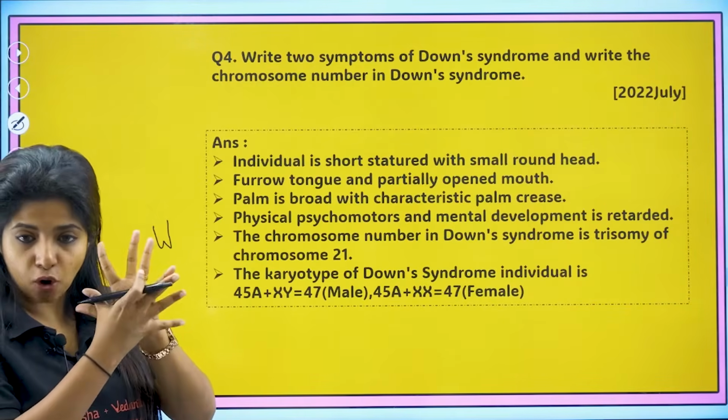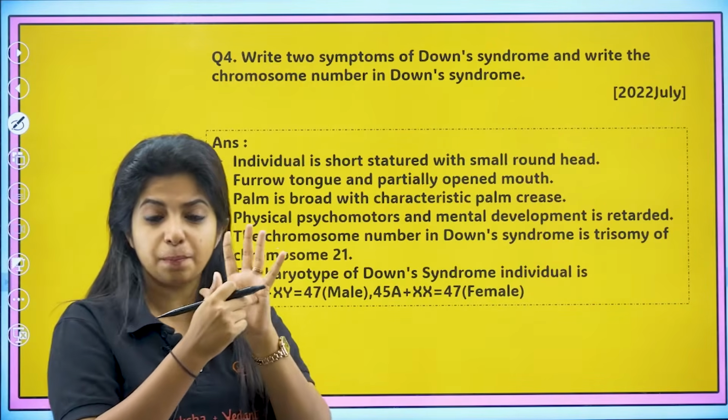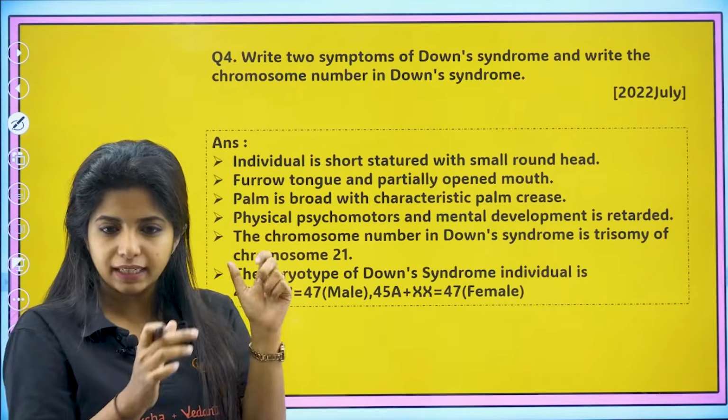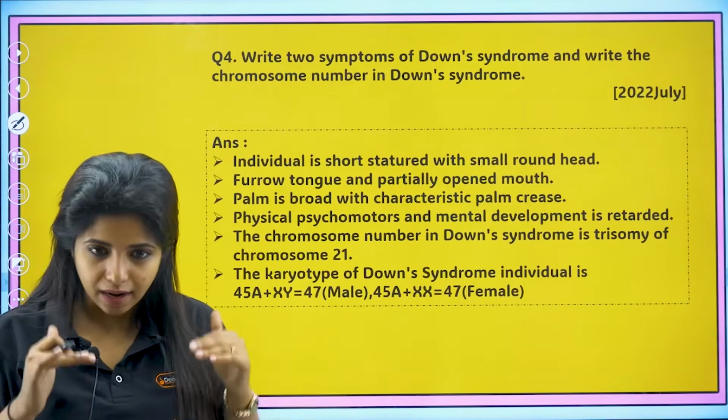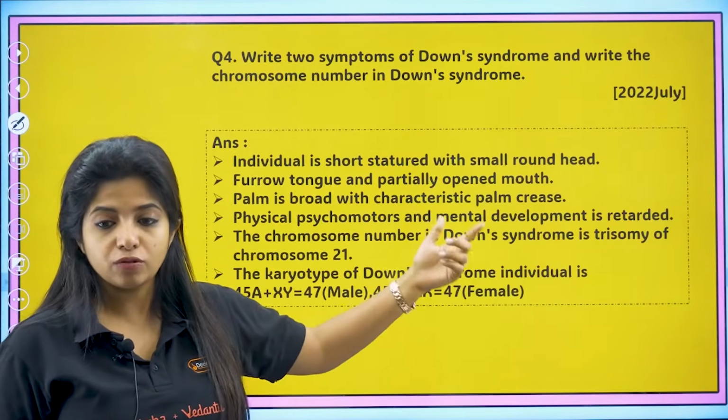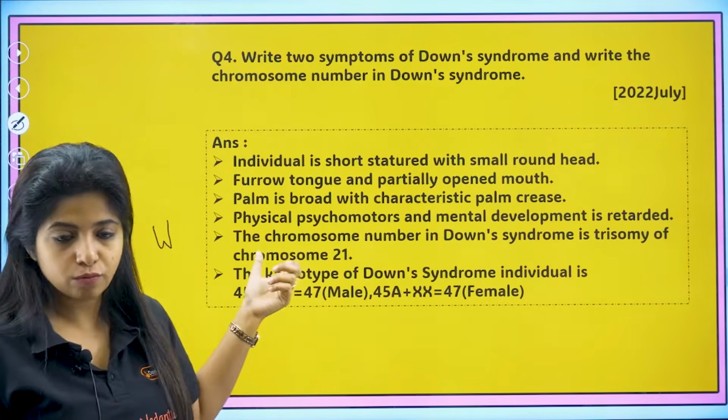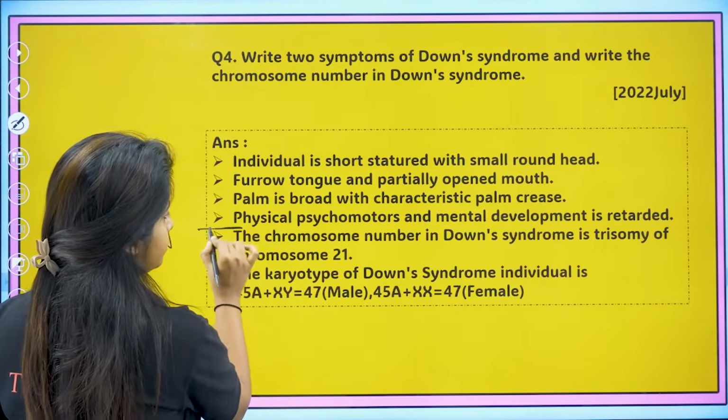Their palm will be broad with characteristic palm crease. You can clearly see the line like that. Physical, psychomotor, and mental development would be retarded. The chromosome number in Down syndrome is trisomy of the 21st chromosome. So over here ends your symptoms.